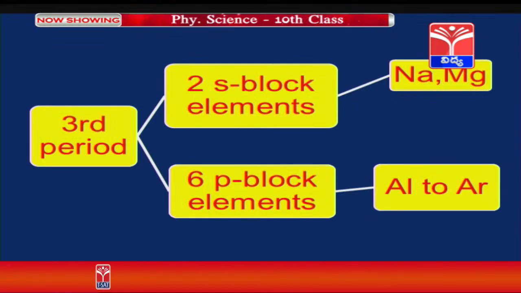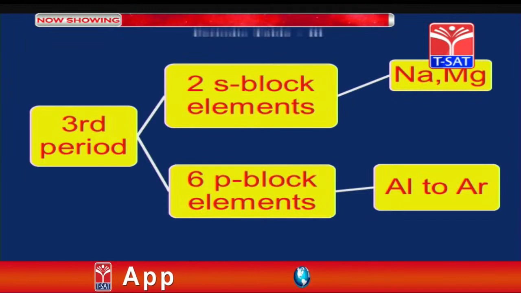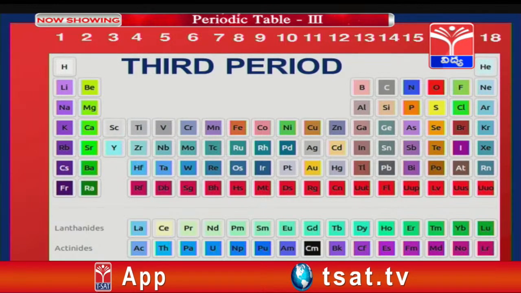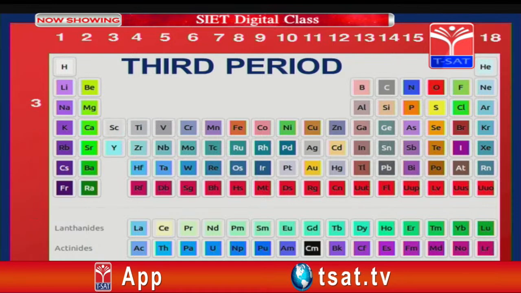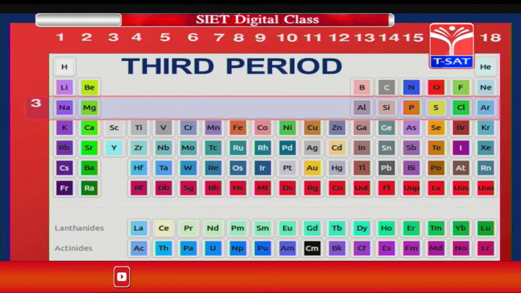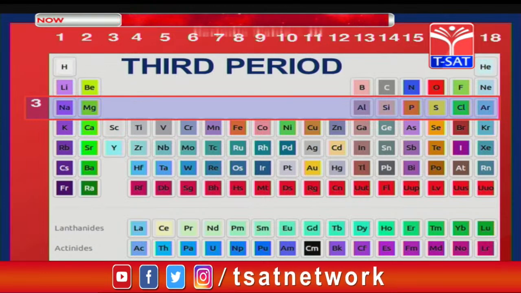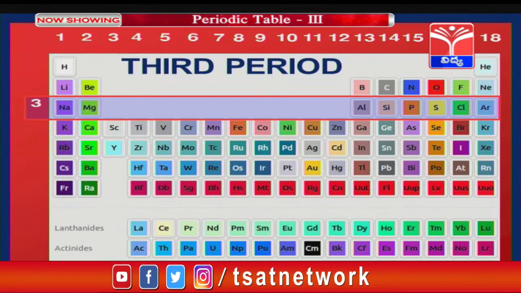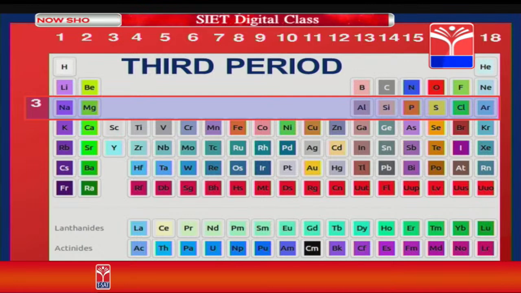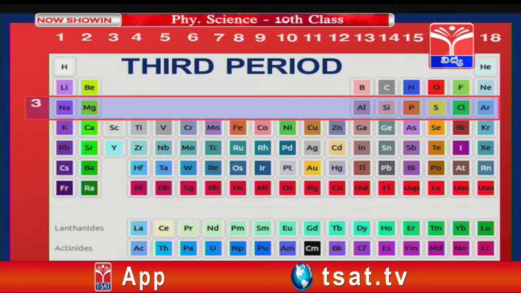The third period contains 2 s block elements and 6 p block elements. Here you observe in the third period there are a total of 8 elements from sodium to argon. All these elements' electrons enter into the third shell, therefore, they are called third period elements.